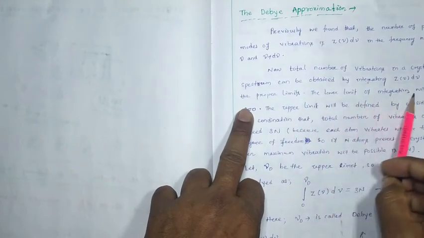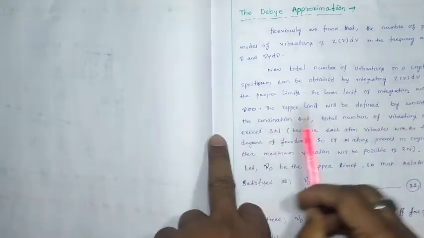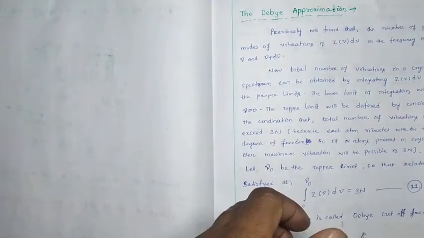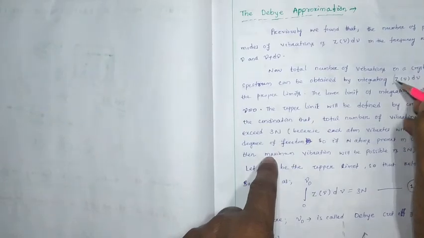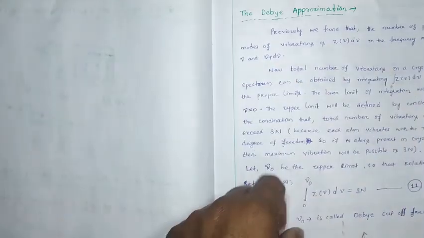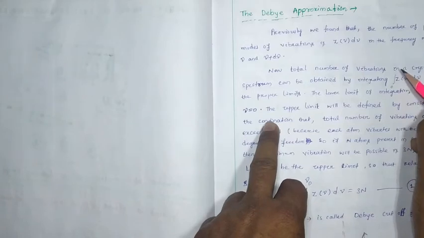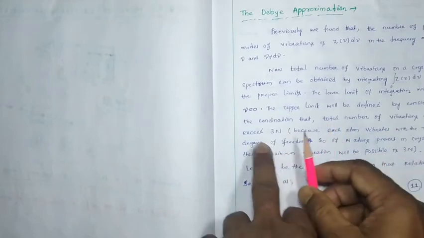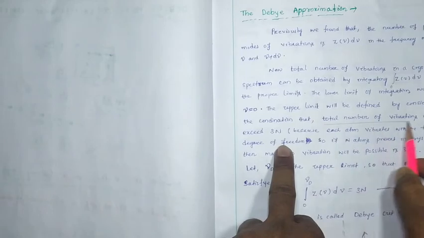The lower limit we have to take at 0, ν equal to 0. The upper limit will be defined by considering the condition that the total number of vibrations cannot exceed 3N. So whenever we integrate this from 0 to a proper value of frequency, we can get the number of possible modes of vibration. What will the upper limit be? The upper limit has to follow the condition that the total number of vibrations is not going to exceed 3N.